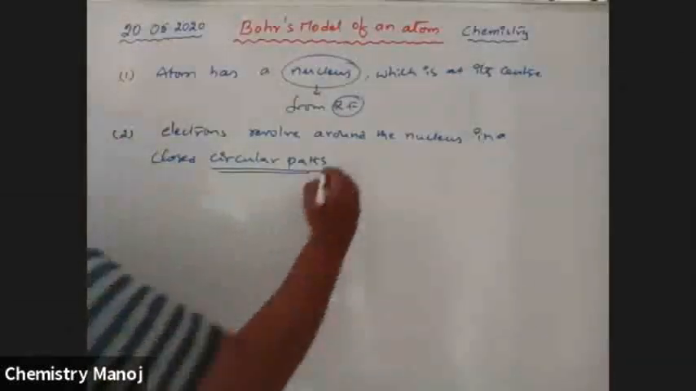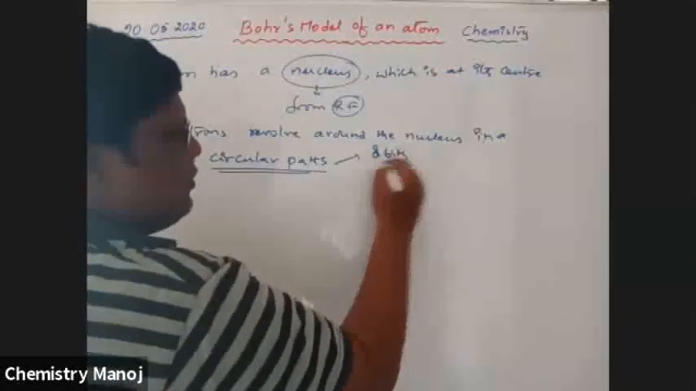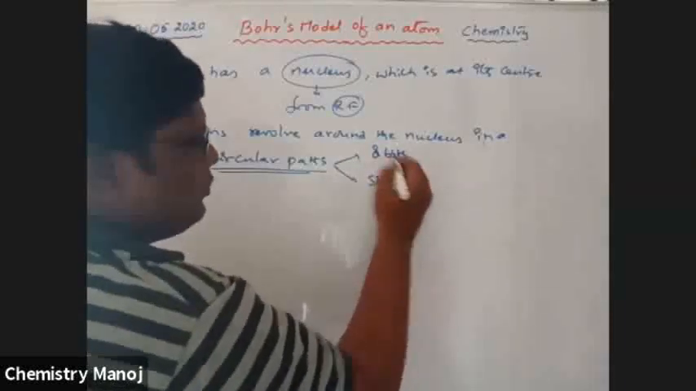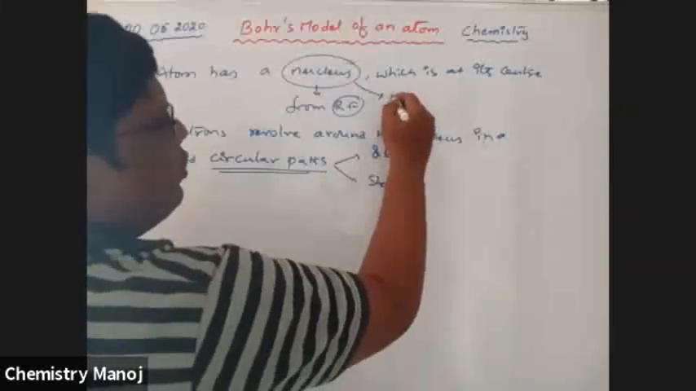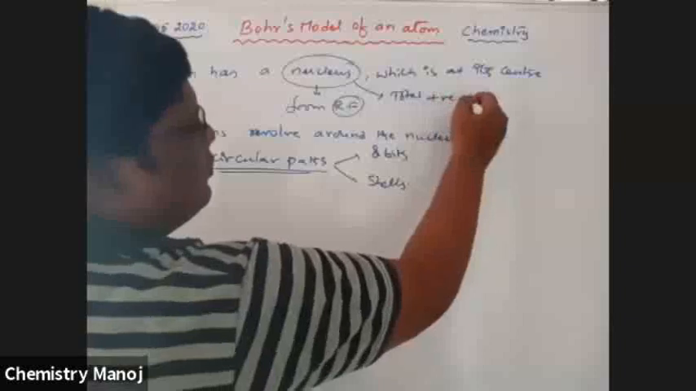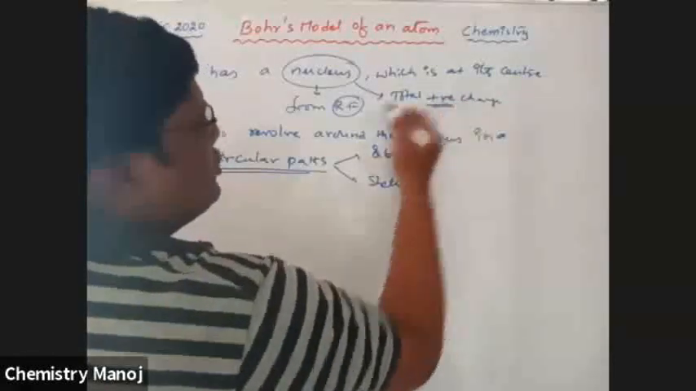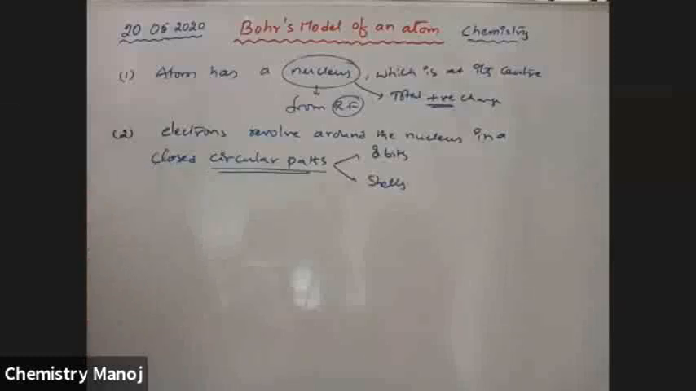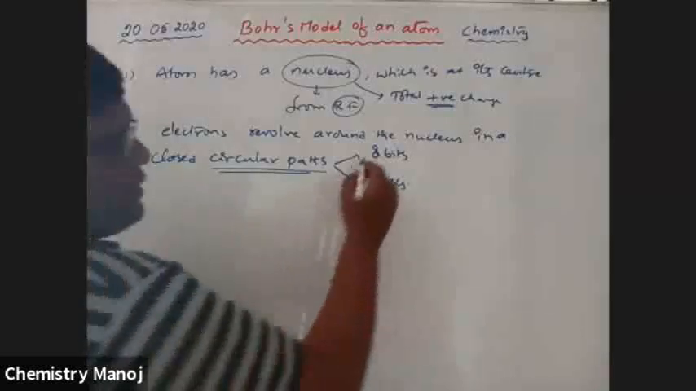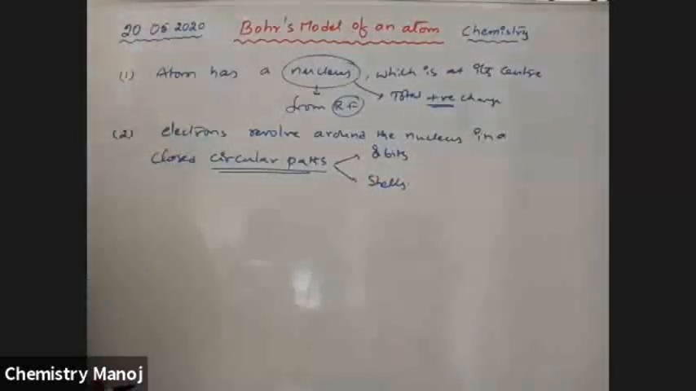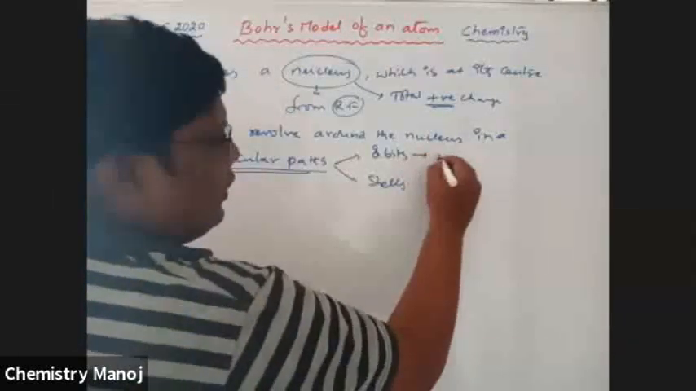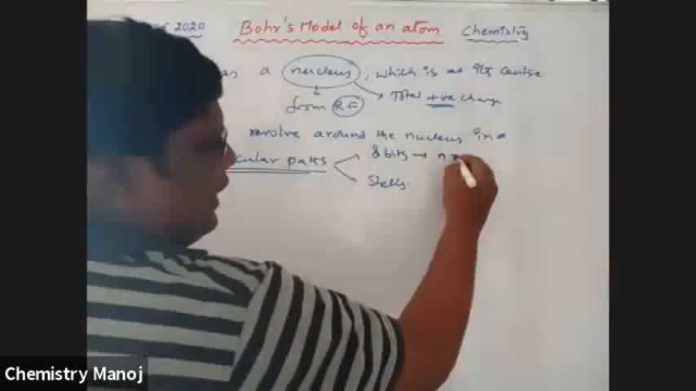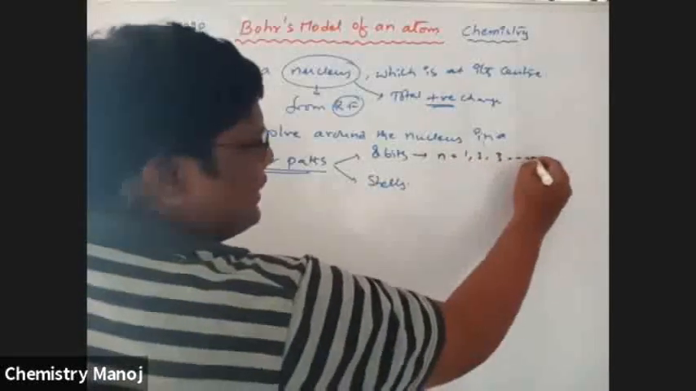These circular paths are called orbits or shells. Now, this nucleus contains the total positive charge. Electrons are revolving around the nucleus in a closed circular path. These paths are called orbits or shells. These orbits are numbered and indicated with the letter n. n has values 1, 2, 3, etc., up to infinity.